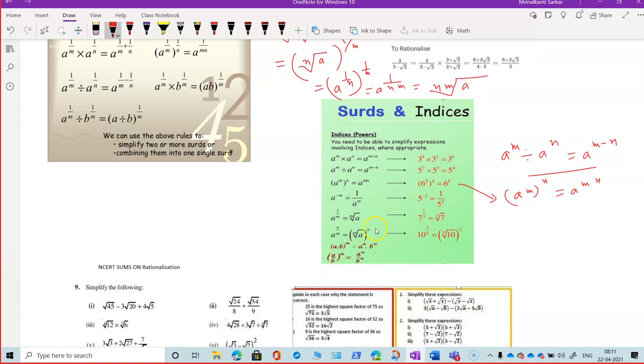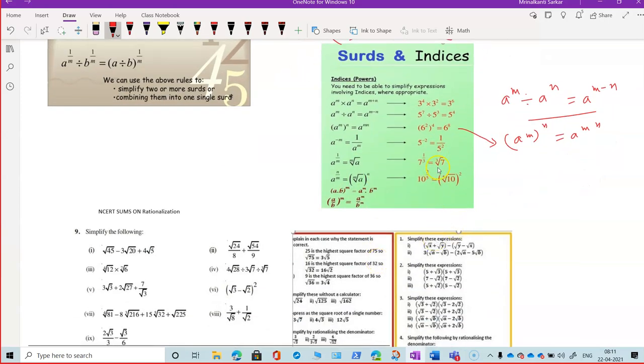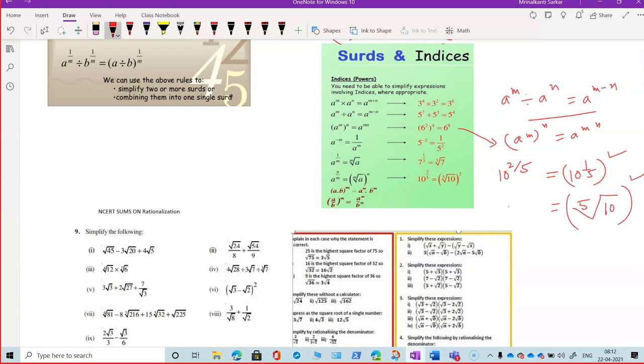a to the power minus m is 1 by a to the power m. This is 1 by 5 square. 7 to the power 1 by 3 is the cube root of 7. 10 to the power 2 by 5, how do you express this form? This you can write by the law of indices only: 10 to the power 1 by 5 whole square. Isn't it? 10 to the power 1 by 5 is what? The 5th root of 10. So all of you understand?